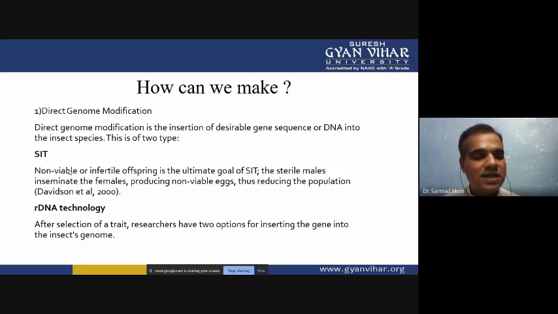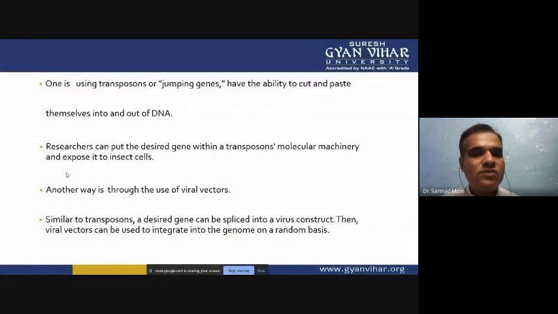Then another technique, rDNA technology, is there, and after the selection of the trait, researchers have two options of inserting the gene into the insect genome, so that they can disturb the production of the other healthy organism. One is using transposons or jumping genes, which have the ability to cut and paste themselves out of the DNA. So using transposons or jumping genes, we can insert these types of genes so that we can disturb some genes, so that they can't produce the healthy protein. And when the transgenic protein is produced.